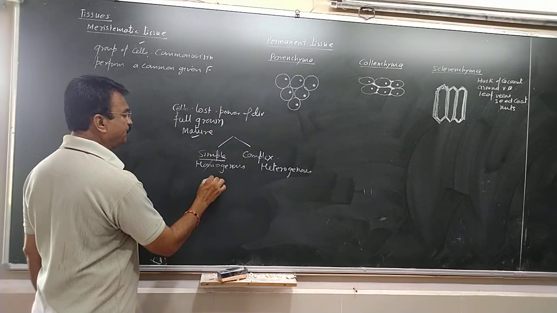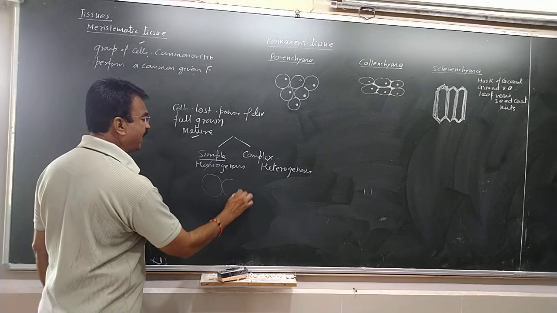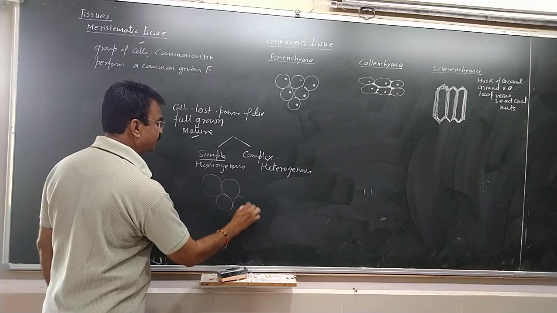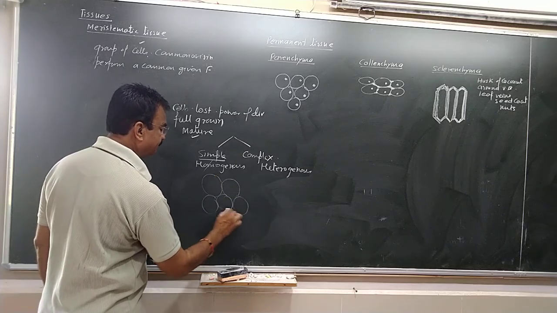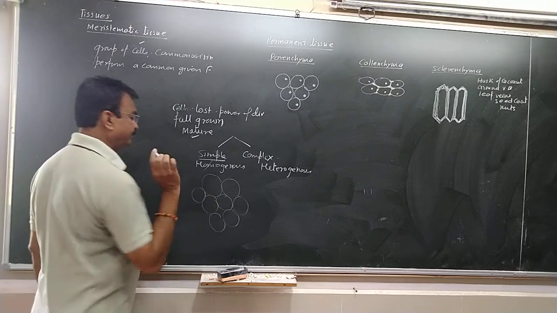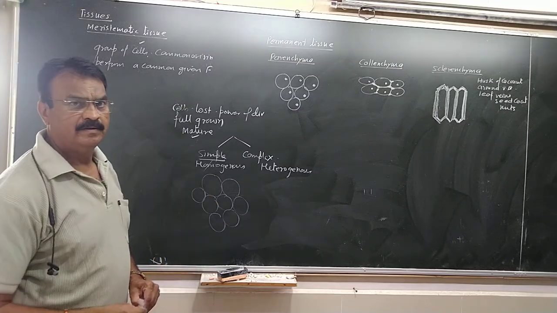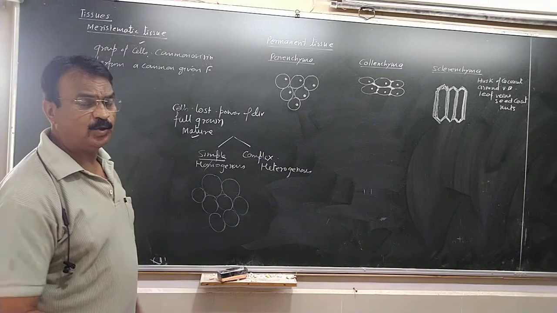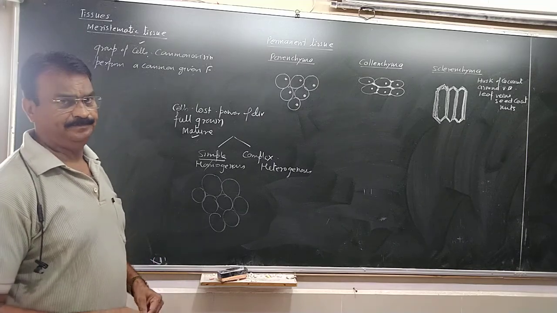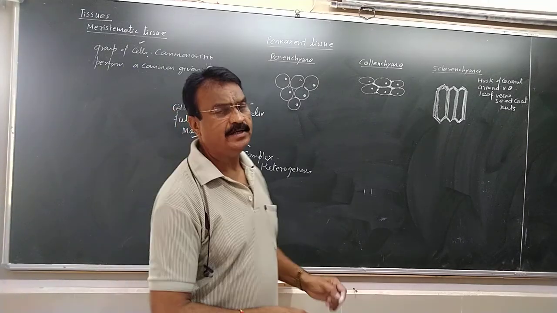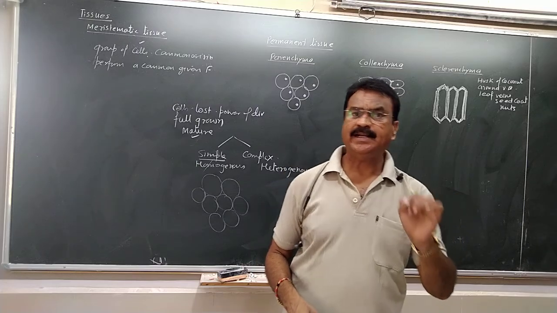Simple permanent tissue means the tissue is made up of identical cells, when the cells are similar. Because we define the tissue as a group of similar cells.